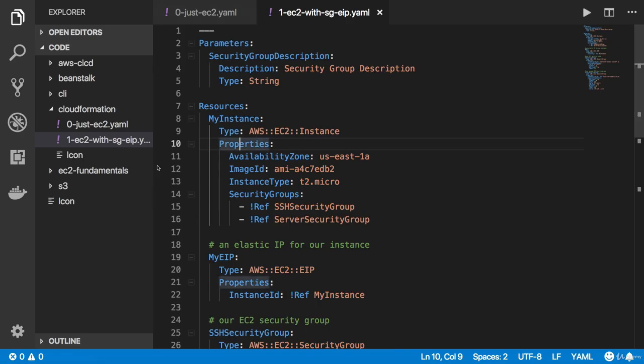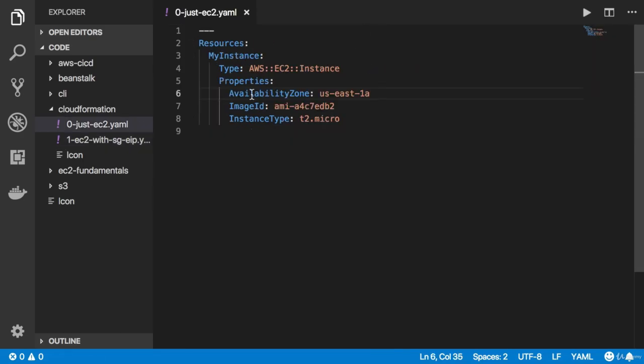If we have a look at the CloudFormation we've had, let's just have a look at a simple one. We can see this one that we had as a YAML file. The first top level key was Resources. Then there is a second nested object within it called MyInstance, which has more nested stuff within it, such as Type and Properties. And Properties was again nested as key value pairs.